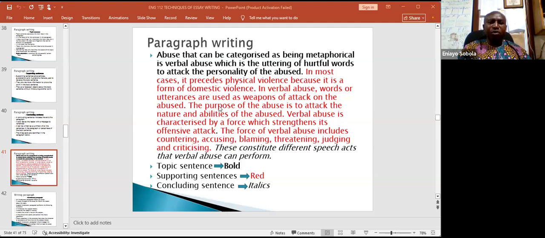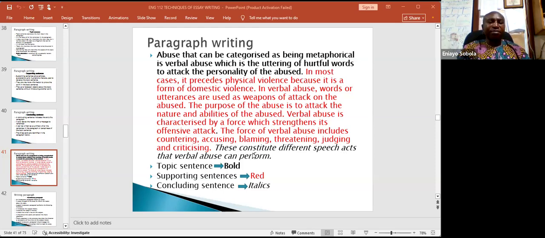The purpose of the abuse is to attack the nature and ability of the abused. Verbal abuse is characterized by a force which strengthens its offensive attack. The force of verbal abuse includes countering, accusing, blaming, threatening, judging, and criticizing. These constitute different speech acts that verbal abuse can perform.